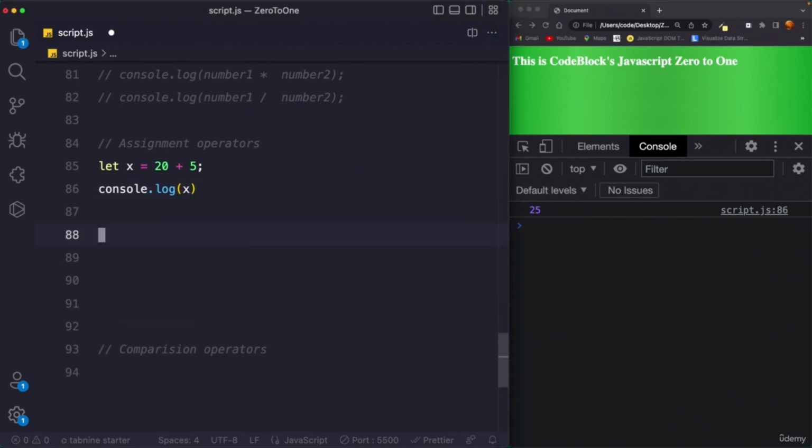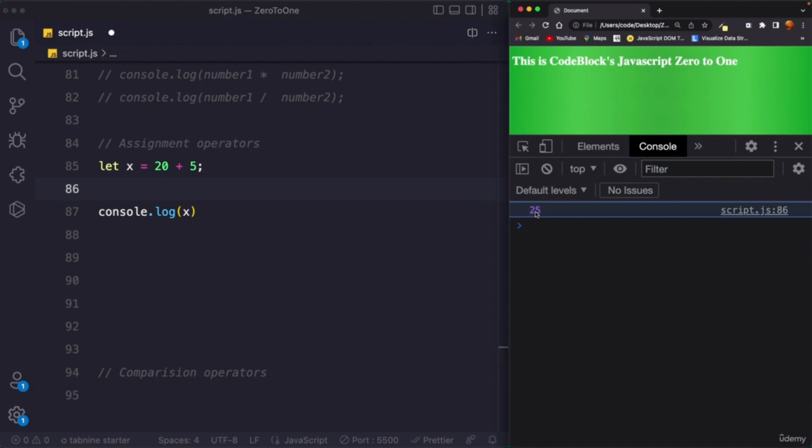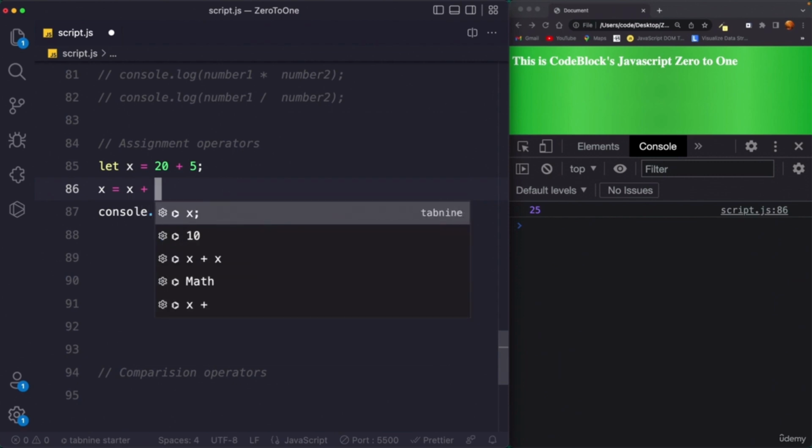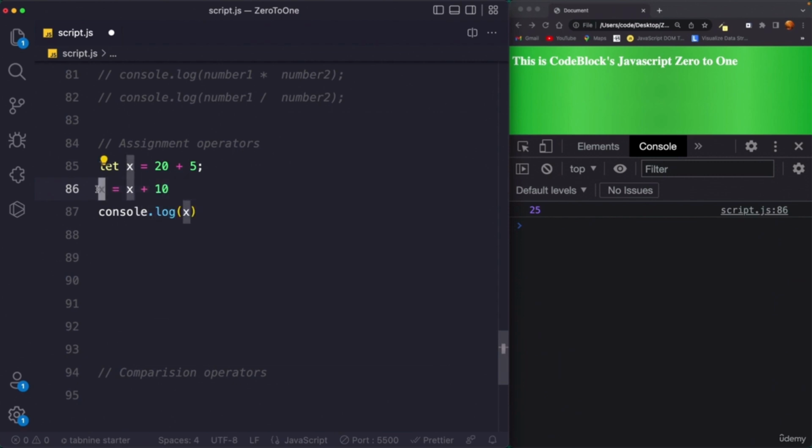Now other than this, suppose that we want to increment the value of 25 to something else. Suppose that I want to increment the value by 10. How can we do that? Suppose I'm giving you a task that currently the value is 25, but now you have to make it 35. What would you do? You would simply say x equals x plus 10, right? Because currently x is 25, but now 25 plus 10 will be 35. So now if I save this and reload, you can see our value is 35, right? But there is a shorter way of doing this. So the shorter way of doing this is simply saying, let me comment this out.